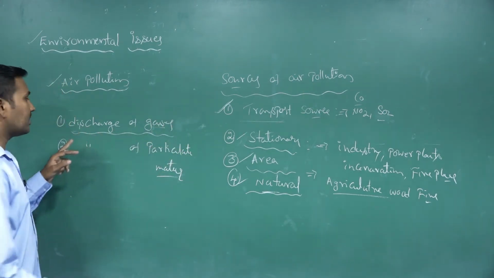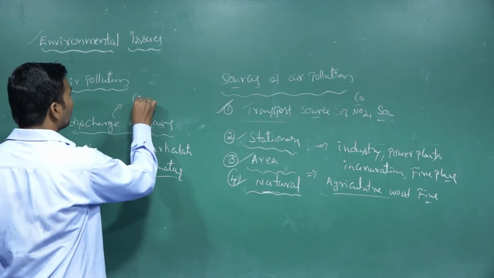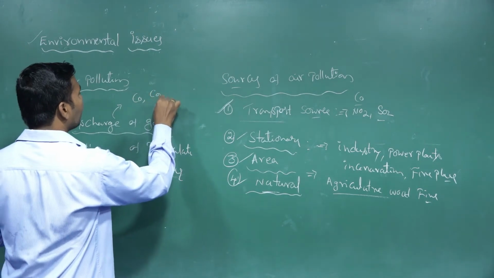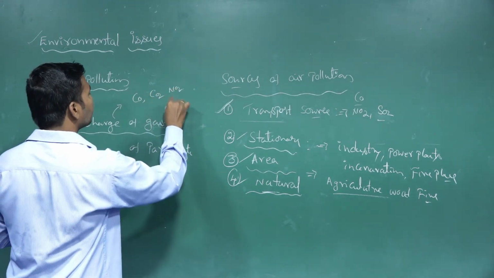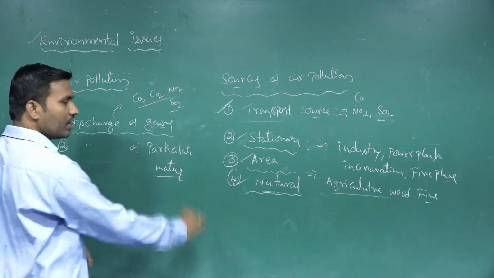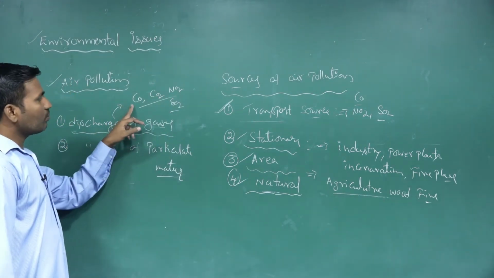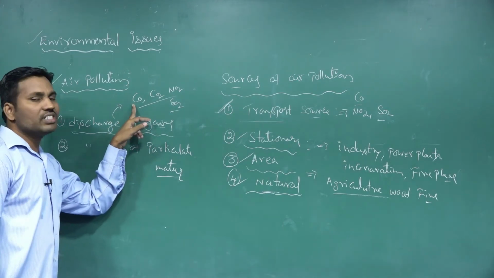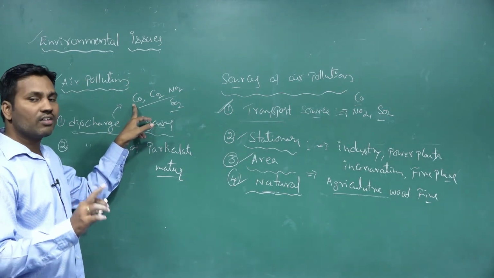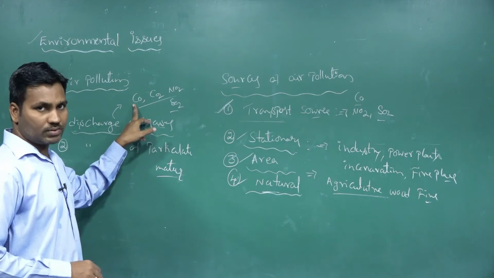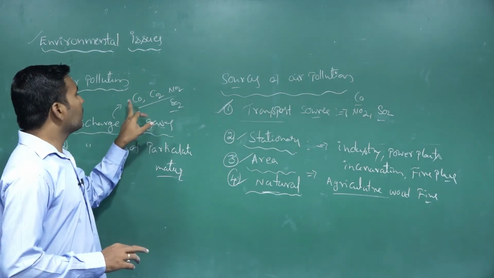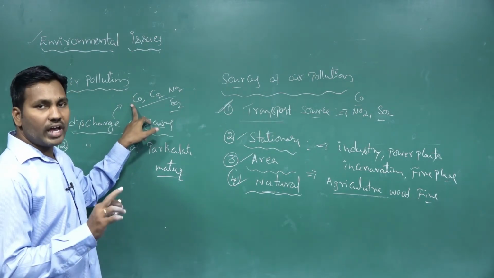Discharge of gases means, as we already know, carbon monoxide, carbon dioxide, nitrous oxide and sulfur oxides. These are the major pollutants. Carbon monoxide is majorly discharged from automobile sources, and it causes air pollution.